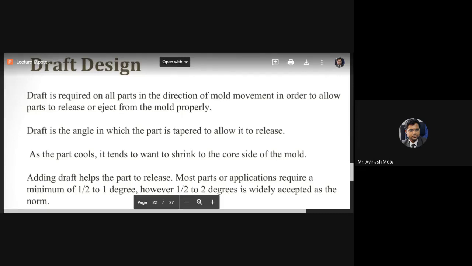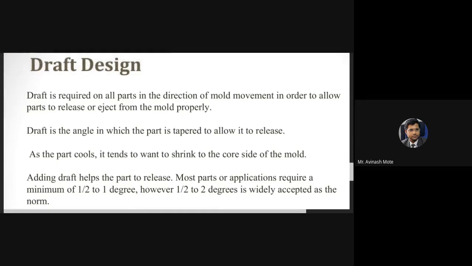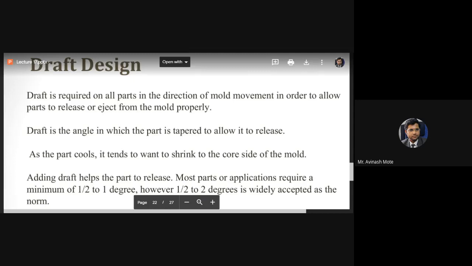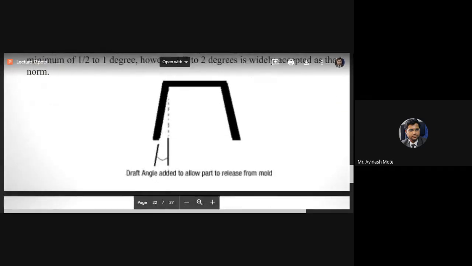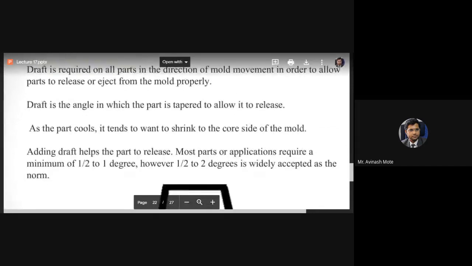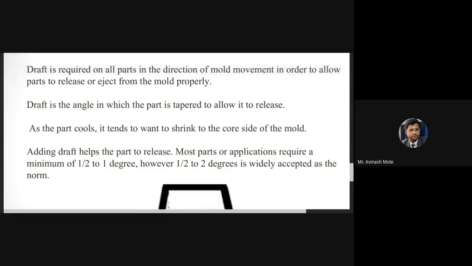Draft is the angle in which the part is tapered to allow it to release. Again the same issue: as the part cools, it tends to shrink onto the core side of the mold, which will create pressure on the surface. Adding draft helps the part to release. Most parts or applications require a minimum of half to 1 degree. So this is the limit. Just keep in mind the limit and the intention.